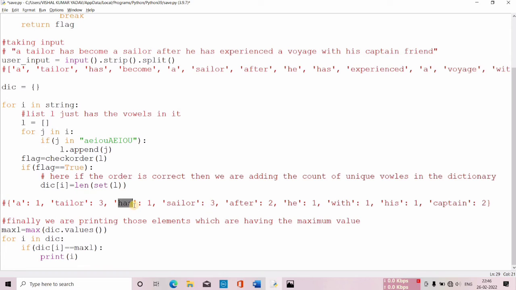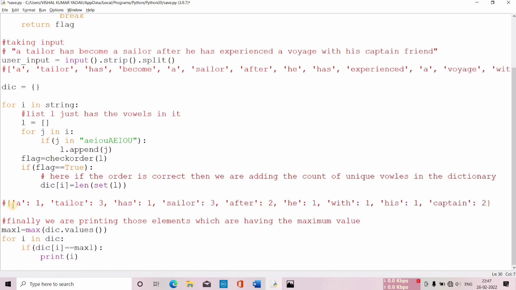For example, "has" is a key, and in "has" I'm having only 1 vowel, that's why 1 is written over here. Now look at Sailor. For Sailor I have A, I and O. 3 vowels are there, and these vowels even follow the order. Hence in the dictionary I have made a key of Sailor with a value of 3. Once this is done, this is the final thing which I was in need of.